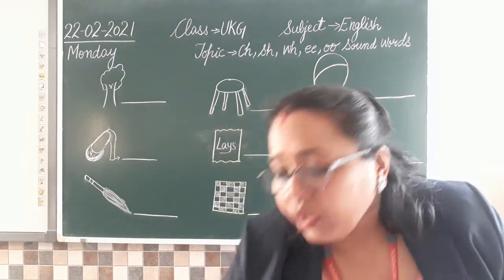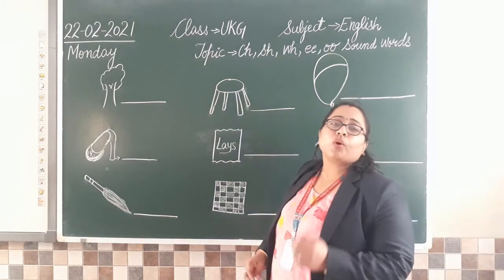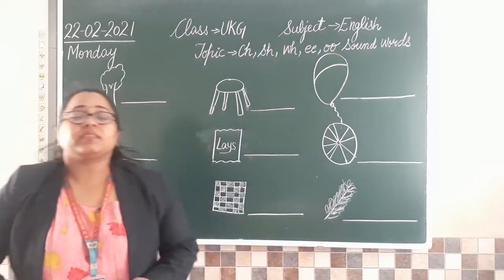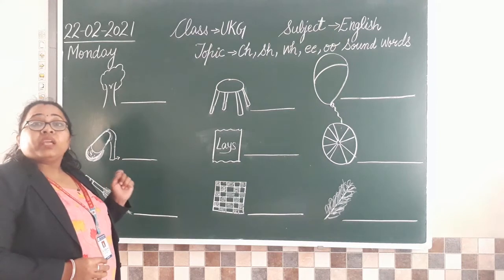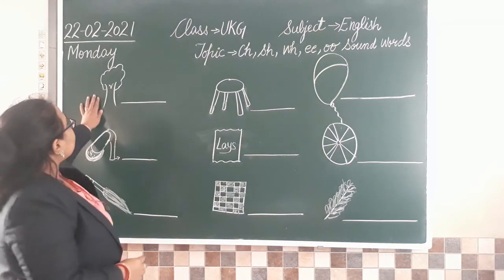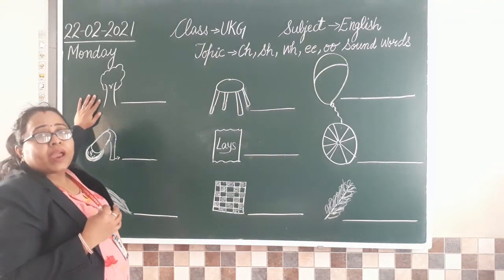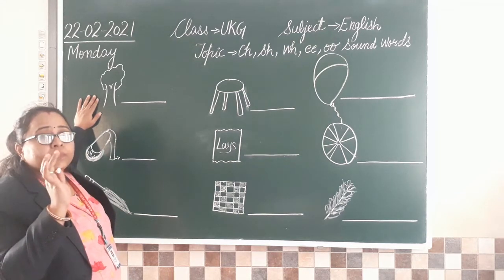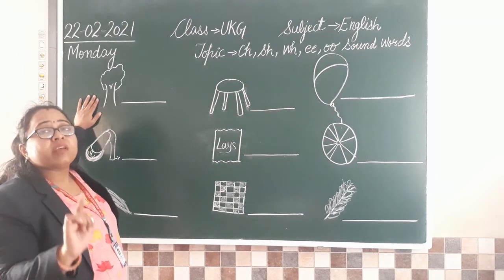Can anyone identify the very first picture and tell me what that is? Yes, class. What picture is this? Very simple for all. It's a tree. Now, tell me which sounds you are going to write here. Listen to the sound carefully. Focus on each and every sound.